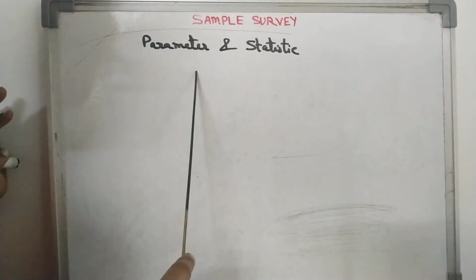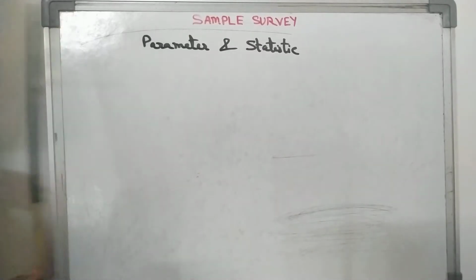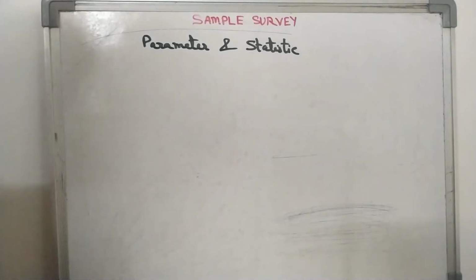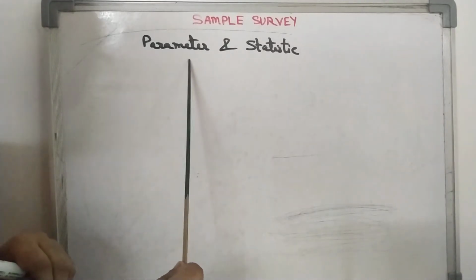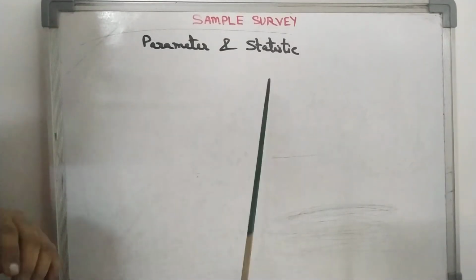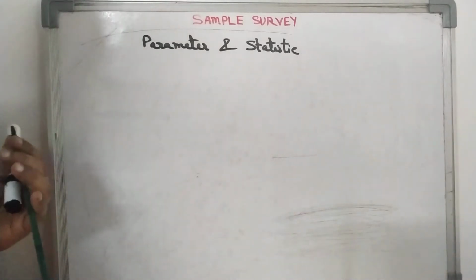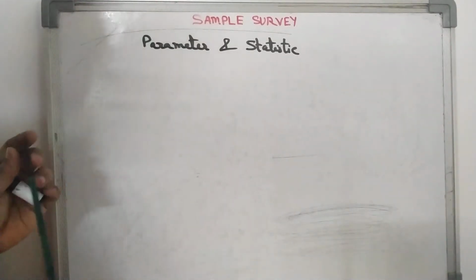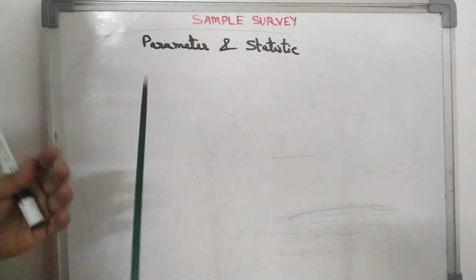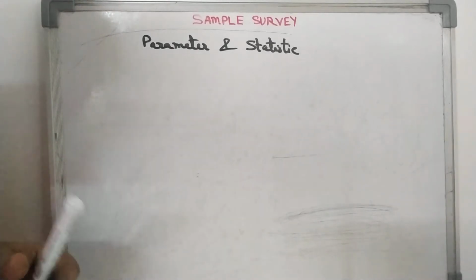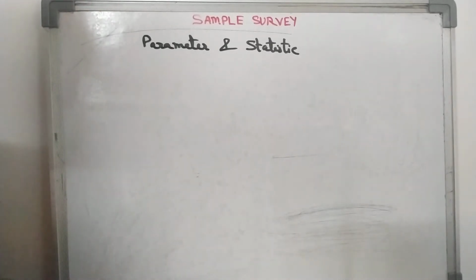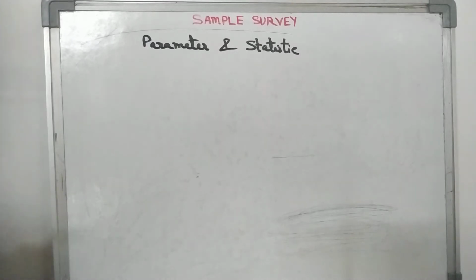Suppose we have a population figure, from there we find mean, median, mode or something else, suppose a measure of dispersion, then all are called constants of the population and are called parameters. And statistic means sample constant. If we find the mean of the sample, variance of the sample, skewness, kurtosis of the sample, then those constants are called statistics.